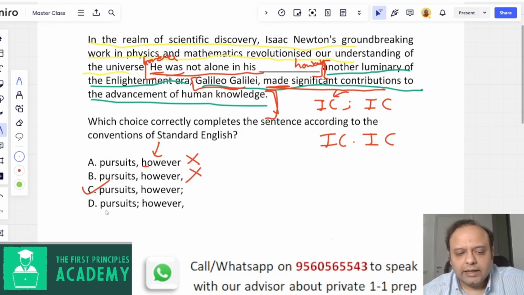This one was right. Here they are basically saying the independent clause ends at pursuits and however is another independent clause, but we just showed earlier that this however has to be part of this red underlined independent clause and not part of the green one. So this is wrong. So C is the right answer.